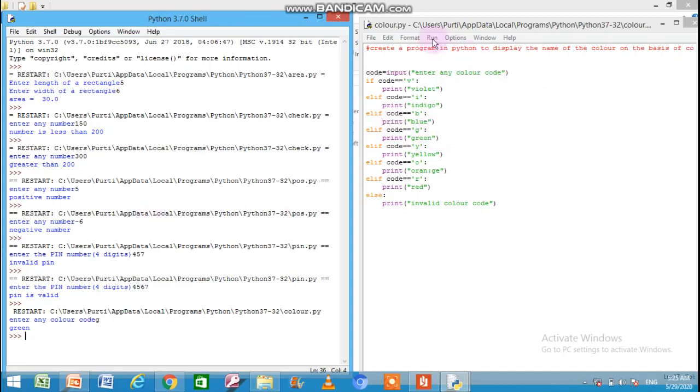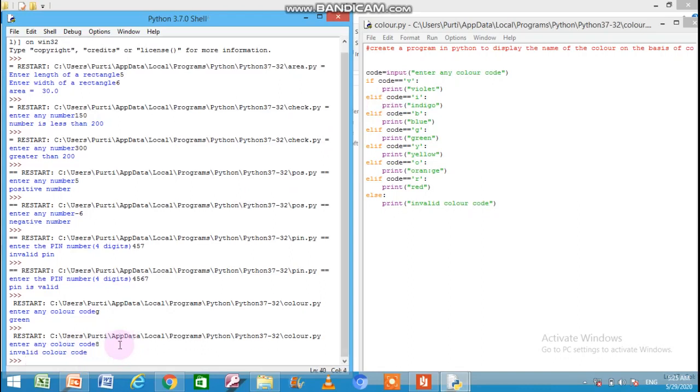Let us run the program again. Now you can see again it is asking for the color code. I have given 8. 8 is nowhere specified for the color code. So let's see what will happen. Enter. So the message "invalid color code" is flashed.